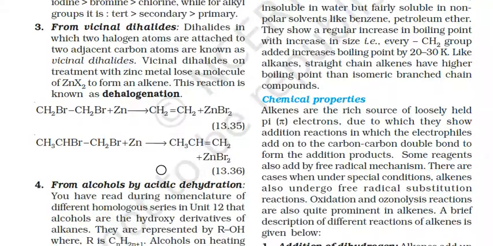This reaction is known as dehalogenation. Here, when two CH2Br groups are reacted with zinc, a double bond forms between the carbon atoms and ZnBr2 is removed. So vicinal dihalides when reacted with zinc form alkenes.